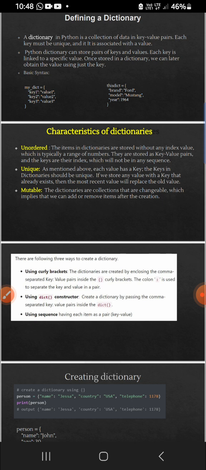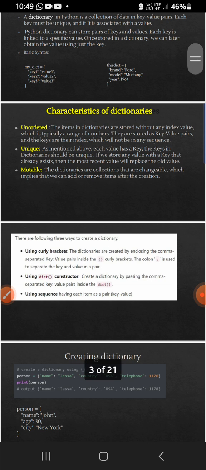If we store any value with a key that already exists, then the most recent value will replace the old value. So what happens is, if we store a key which has the same name, or a key which already exists, the recent value will replace the old value. Okay, so these dictionaries are mutable. We have learned that strings are immutable, so dictionaries are mutable.